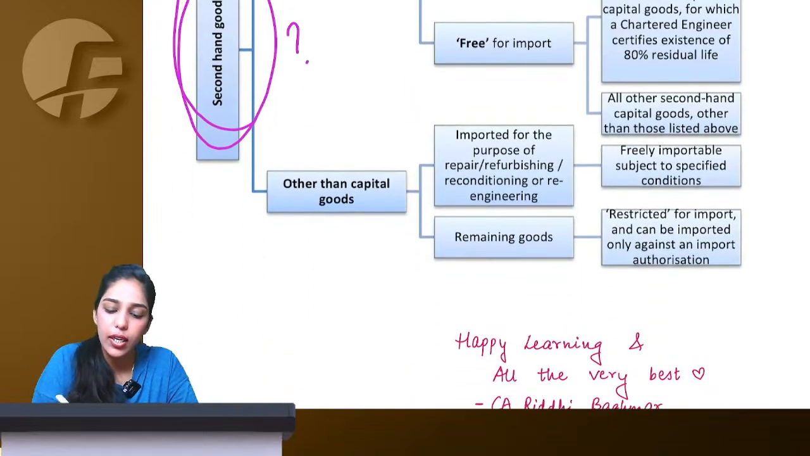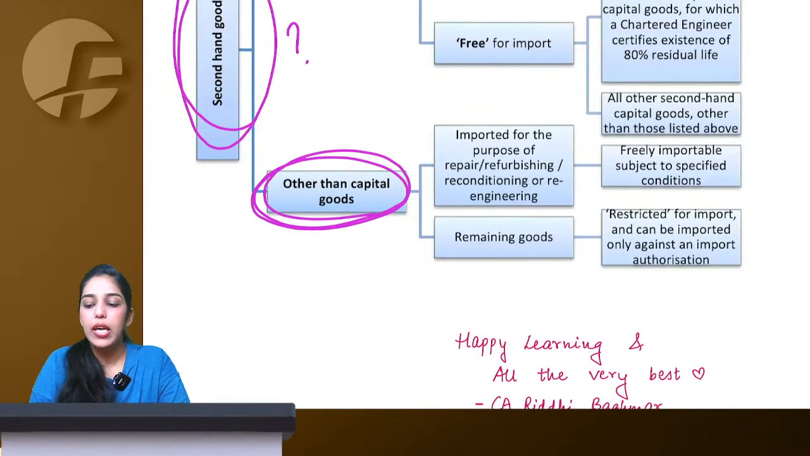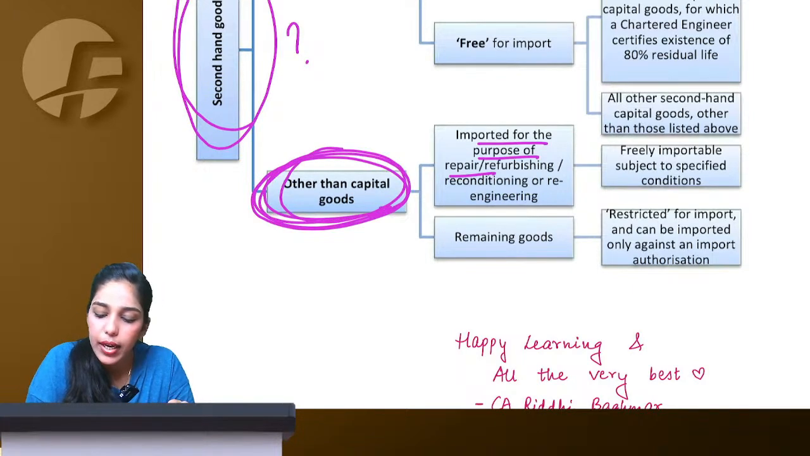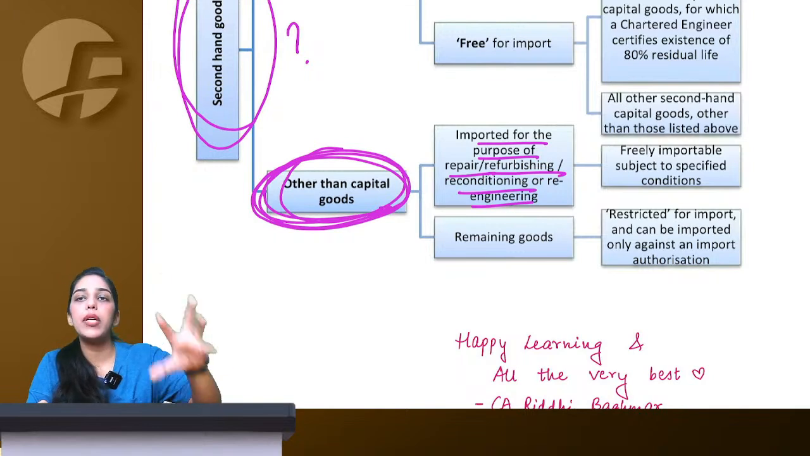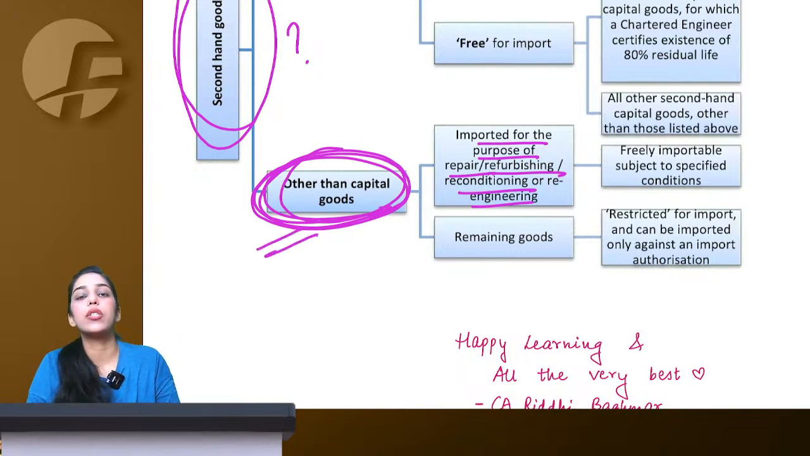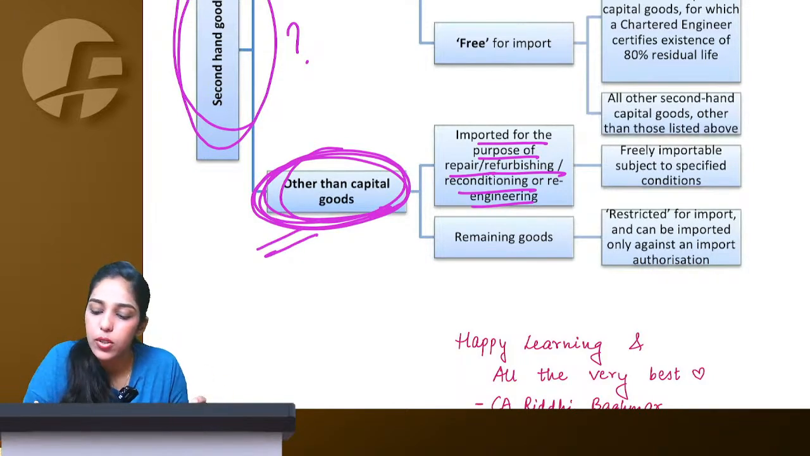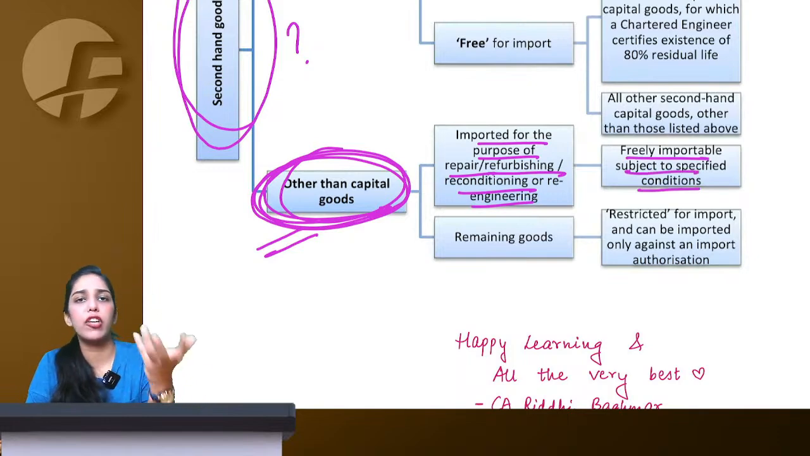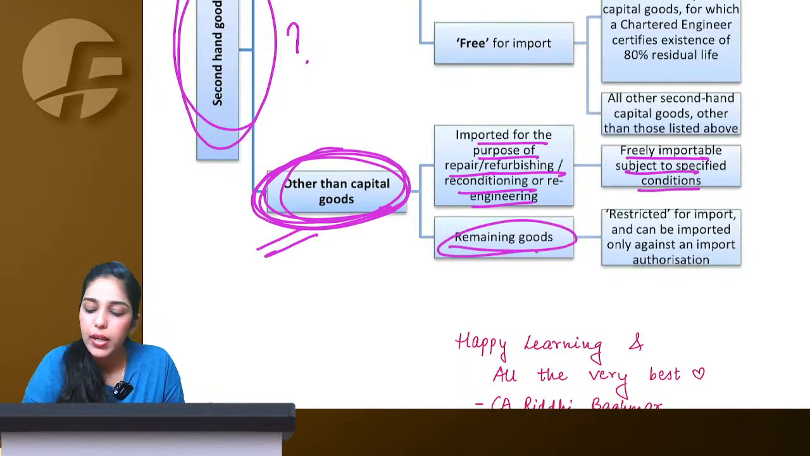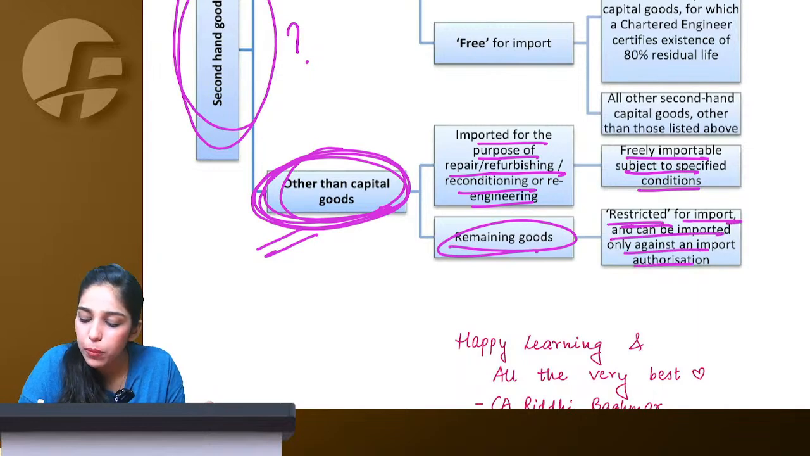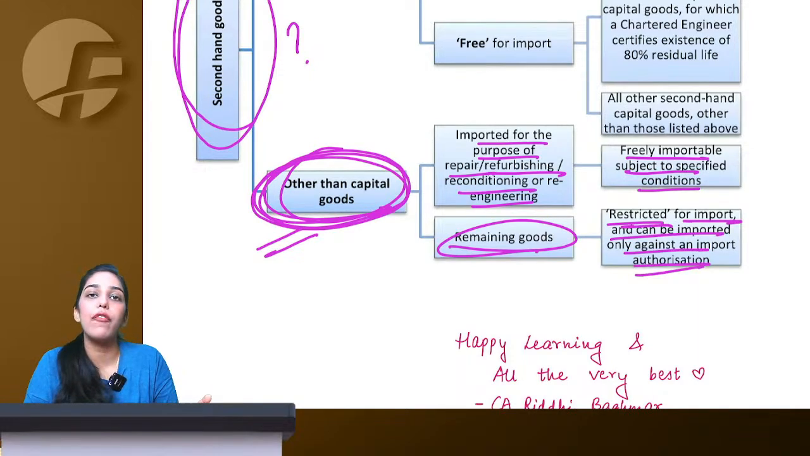So if the second hand goods are other than capital goods, imported for the purpose of repair or refurbishing, means I am importing other than capital goods to repair them, to refurbish them, it is okay, freely importable. There are some specific conditions that you need to fulfill. For remaining goods, it is restricted for import and can be imported only if you have authorization.